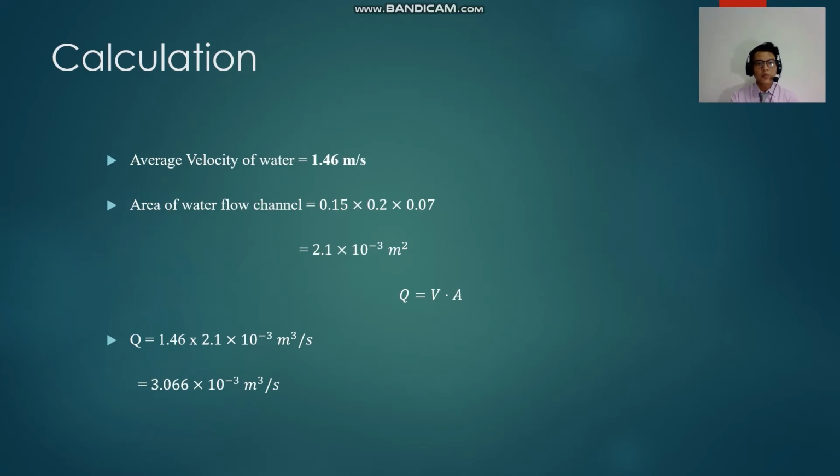Okay, this one is for the calculation. As we can see, the average velocity of the water is 1.46 meter per second. And then the area of the flow channel is 2.1 times 10 power of -3 meter squared. Then we insert into the equation of the flow rate, which is Q equals V dot A. And then we got the flow rate, which is 3.066 times 10 power of negative 3 meter cube per second.